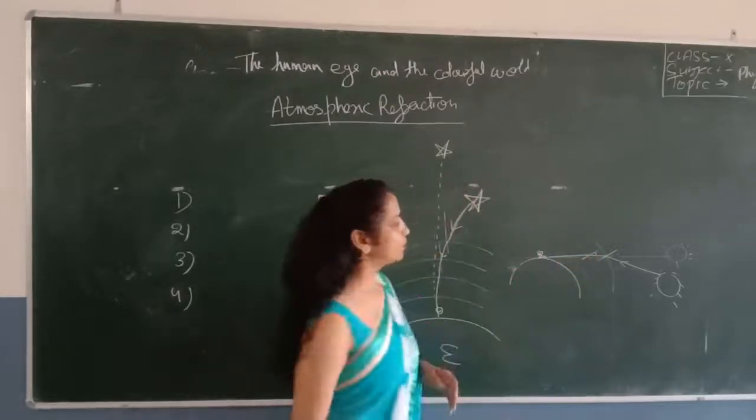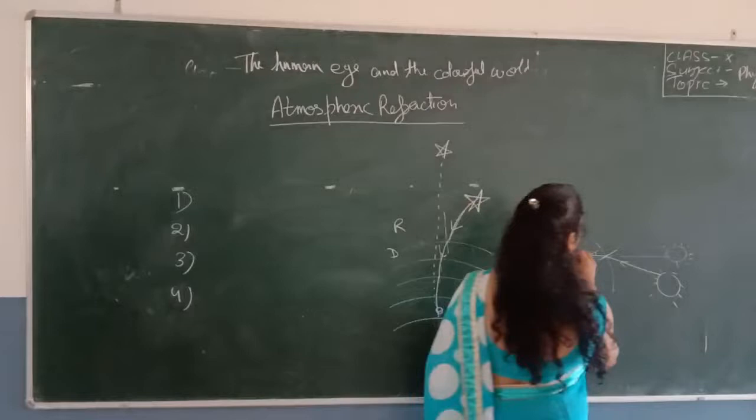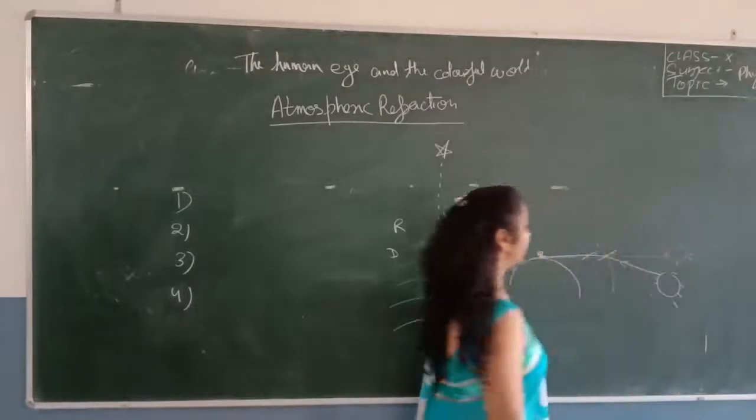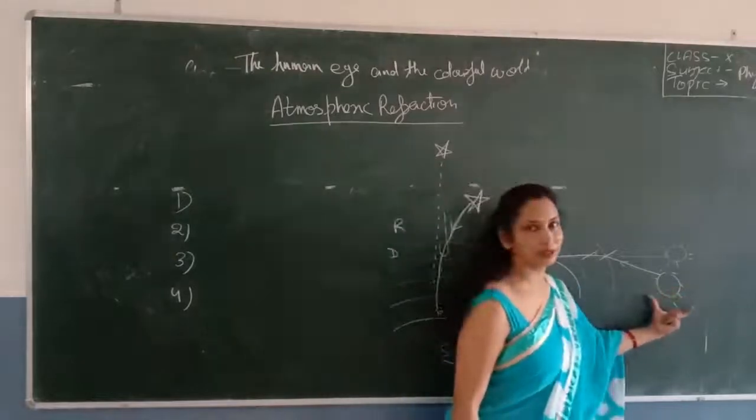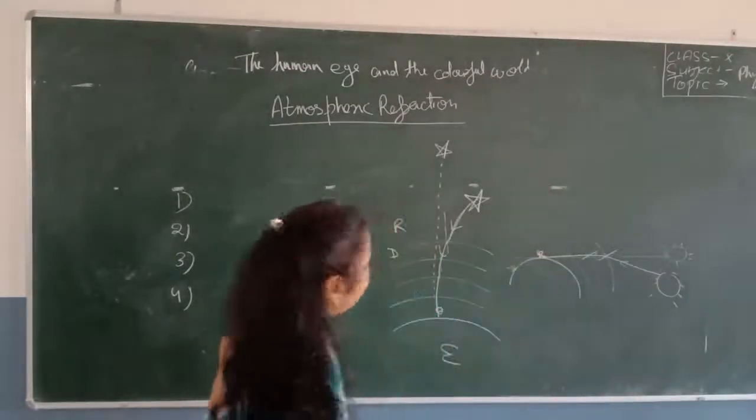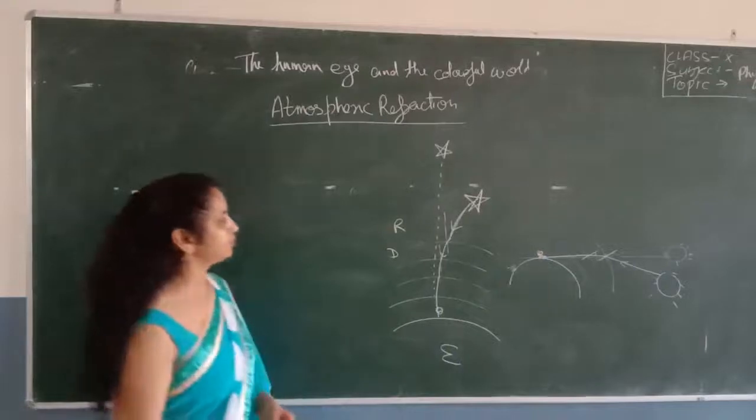We are here to see the sun. So if we make the figure of the sun, it will appear that it is here, though the actual position of the sun is here. So I think I should make another figure.